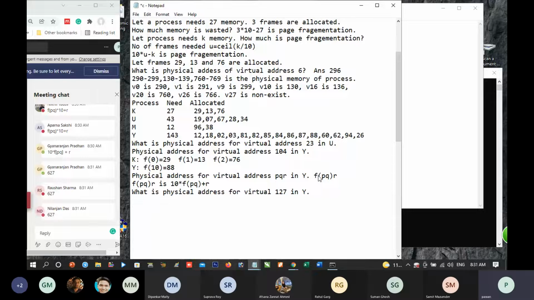Let us see this. PQR is equal to 127. PQ is equal to 12.